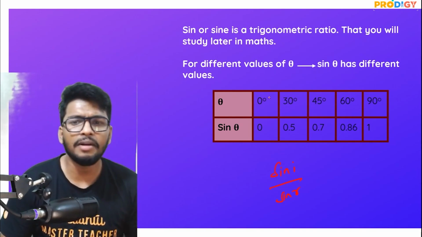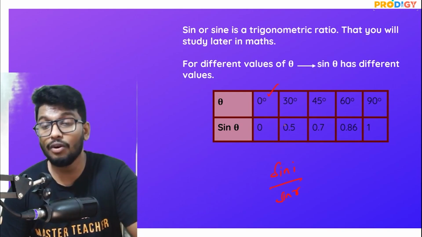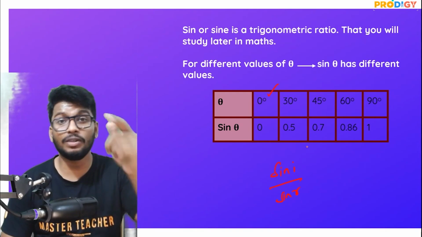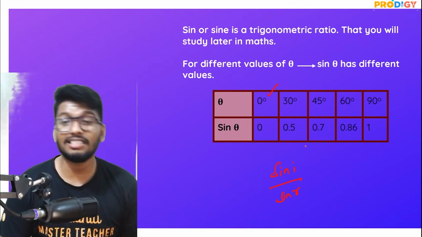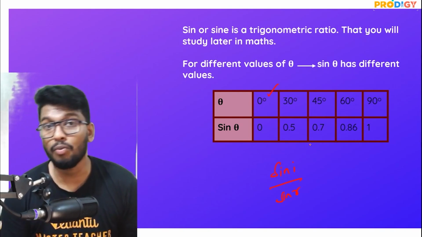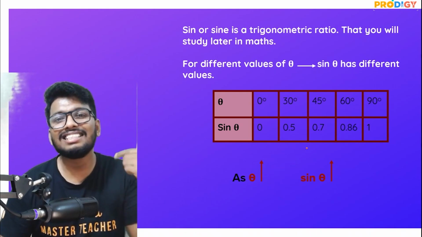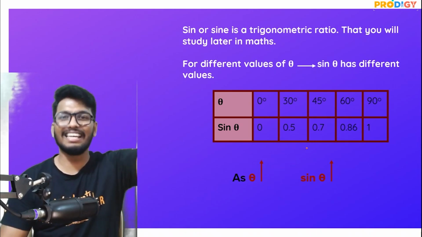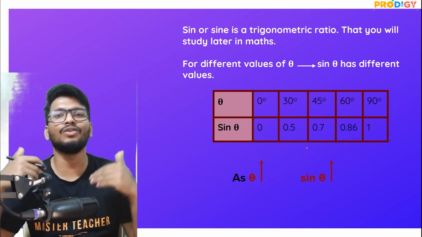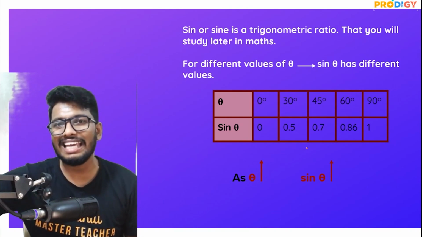This is the table of sine, right? So sine 0 degrees is 0. Sine 30 is 0.5, that is 1 by 2. Sine 45 is root 2 by 2, which is nothing but 0.7. And sine 60 is 0.86. And finally, guys, sine 90 degrees is nothing but 1. So you can notice that as the value of theta increases, the sine theta value also keeps on increasing. As the angle of incidence and the angle of refraction increase, the sine values for those would also keep on increasing.